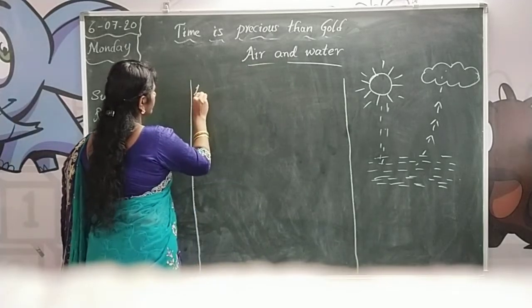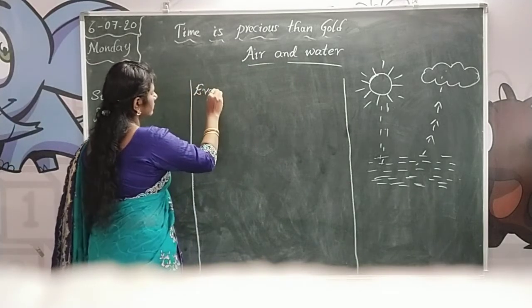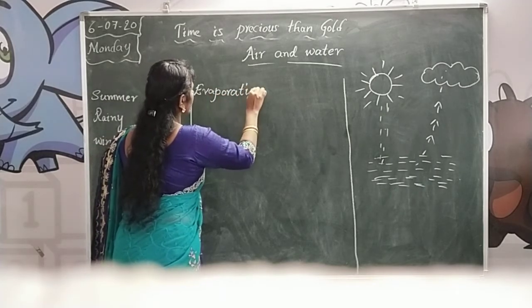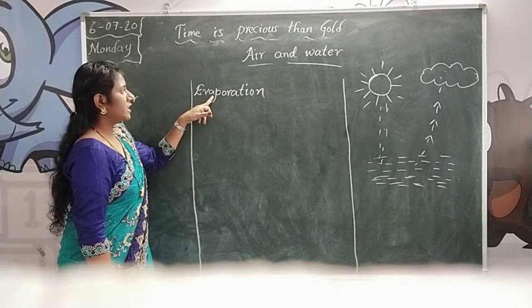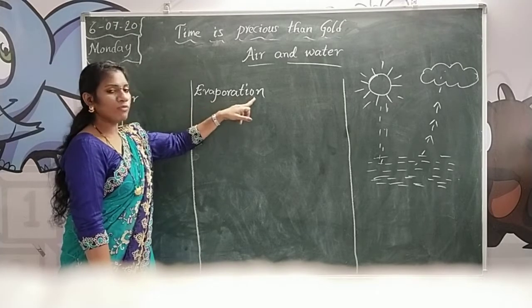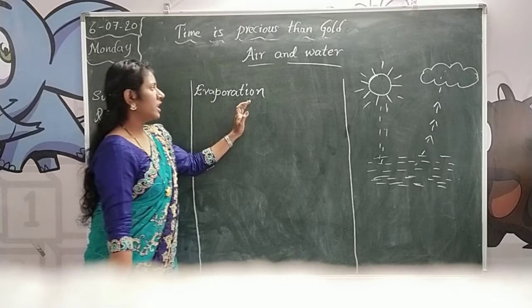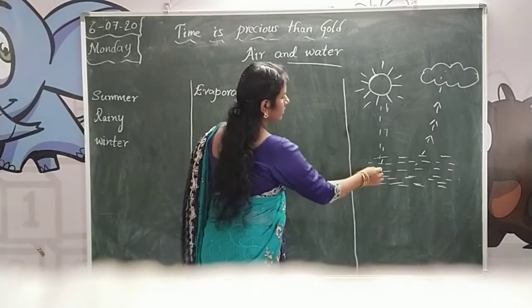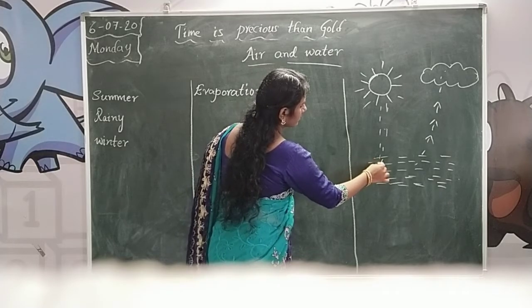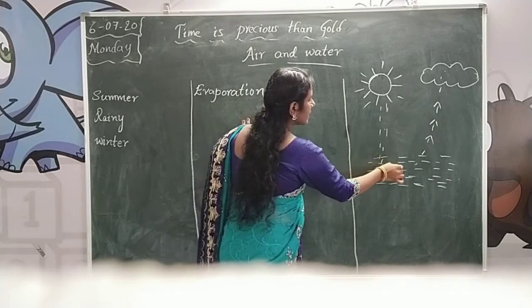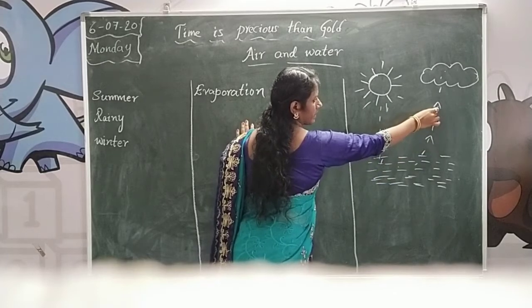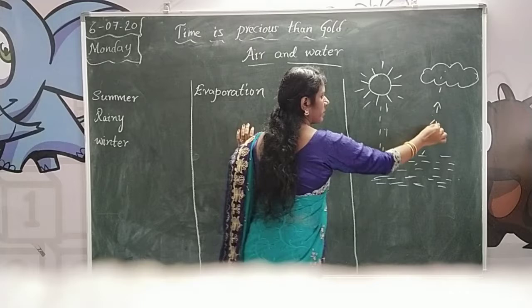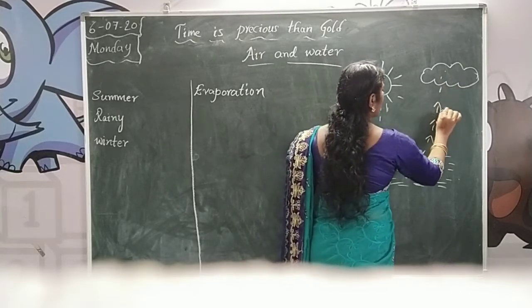What is that? Evaporation. Children, what is that? Evaporation. E-V-A-P-O-R-A-T-I-O-N. Evaporation. When the sun's rays take the water here, this water changes into water vapor. So from the heat of the sun, the water changes into water vapor and it forms clouds.